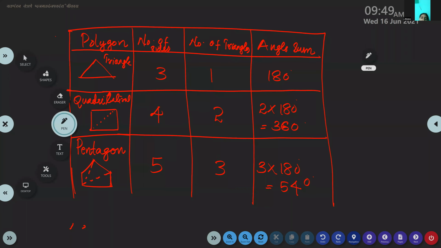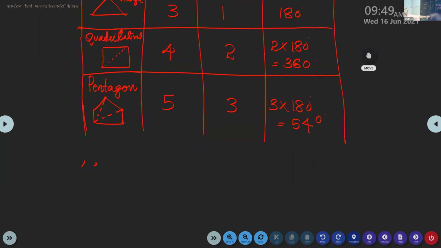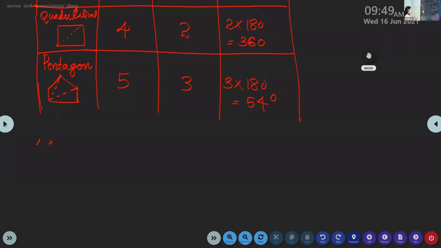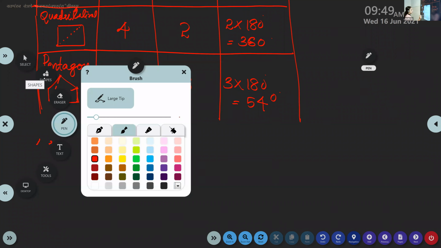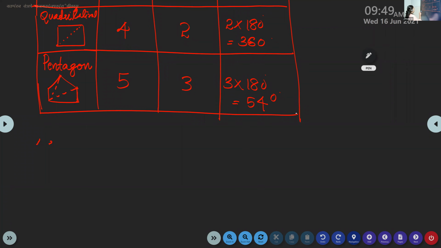Ma'am, we should write up to the activity in an A4 sheet or chart paper? Now you can write in your notes and the same thing, you draw it neatly with the sketch pen, color it in your A4 sheet. Only A4 sheet I need. No need of doing in the chart paper, okay? Ma'am, we should write that again. This table we should write up to decagon? No need, no need. Up to hexagon only you draw.